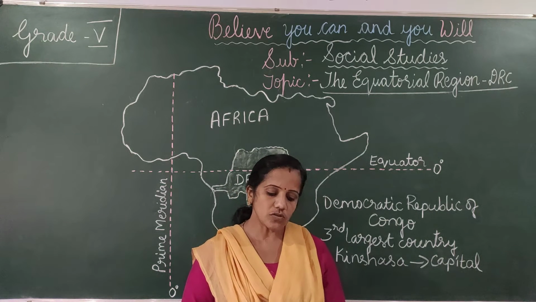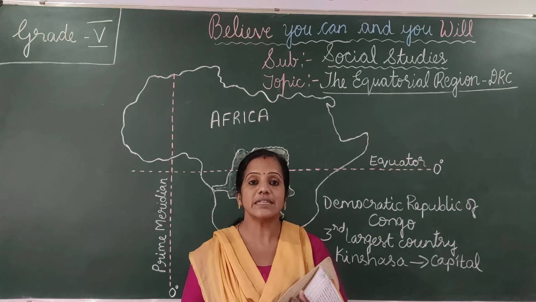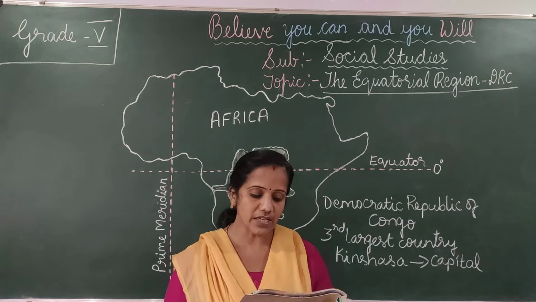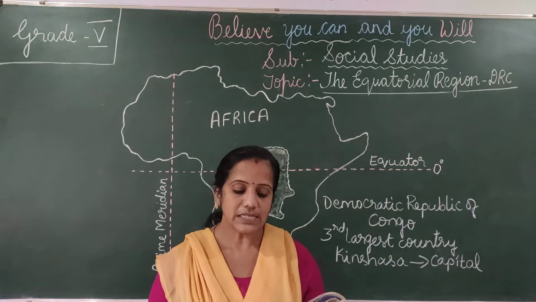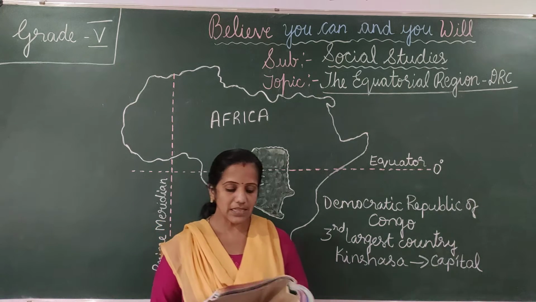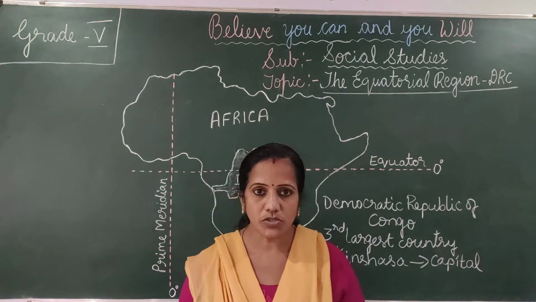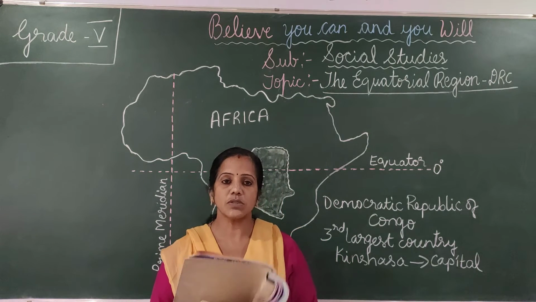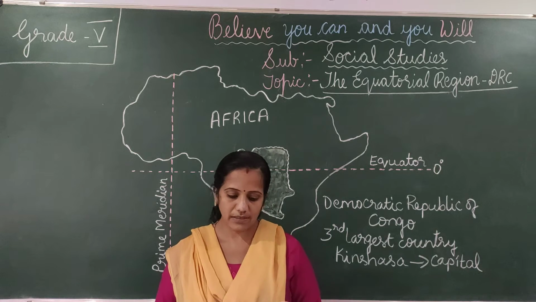Next we'll go to the natural resources. DRC is very rich in minerals such as cobalt, copper, diamonds, uranium and coal. It has the largest reserve of cobalt in the world. Cobalt is also a metal, a mineral. So DRC has the largest reserve of cobalt in the world.